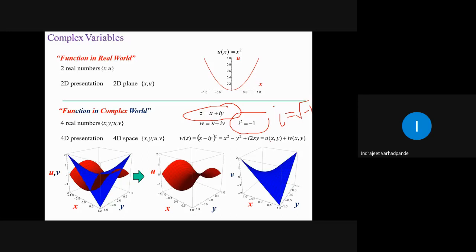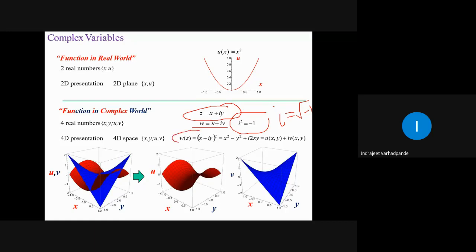We usually know that the square of any number is always positive. It is never negative. Minus 2 square is also 4 and square of 2 is also 4. The cube of a negative number can be negative. But here this imaginary number, which is just used as a notation, nobody has seen it, but it is assumed that i should be taken as the imaginary number and i square will be equal to minus 1. So w is represented as u plus iv. What is u? u is a function of x, y. What is v? v is also a function of x, y.